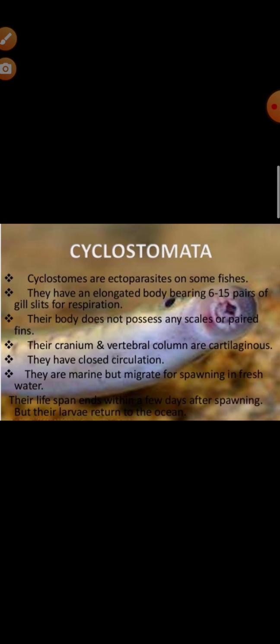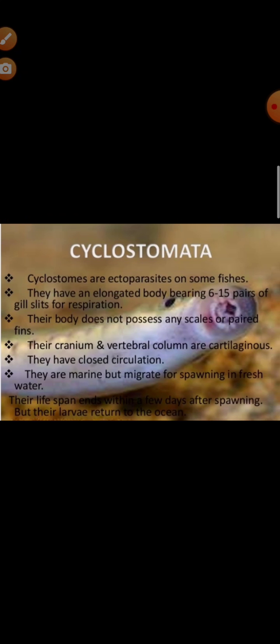The cyclo means circular and stoma means opening or mouth. So from these two words you can understand these are living fish-like jawless vertebrates. How is their body? Slender, cylindrical, eel-like with a compressed tail. How is their skin? Smooth, with mucous gland and scales are absent.